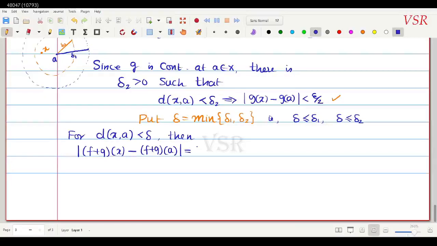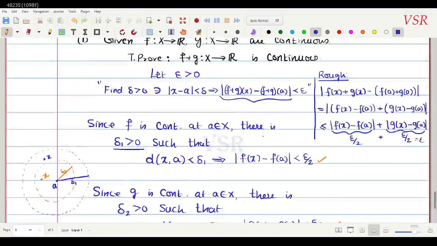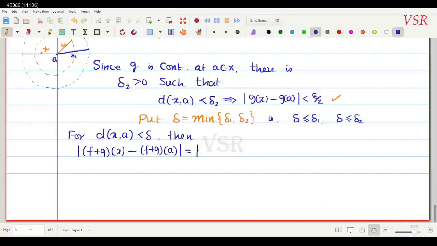This is equal to modulus of f of x plus g of x minus f of a minus g of a. Therefore, we club this and write it. This is equal to modulus of f of x plus g of x minus f of a plus g of a, with the bracket inside the modulus.